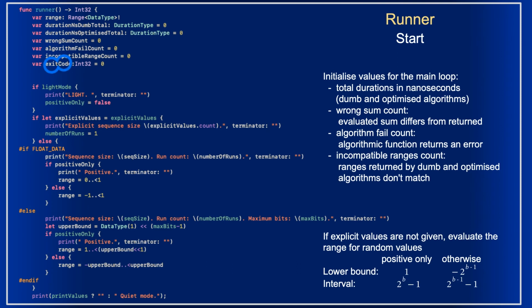The exit code is initialized with 0 and changes to a positive number in case of an error.